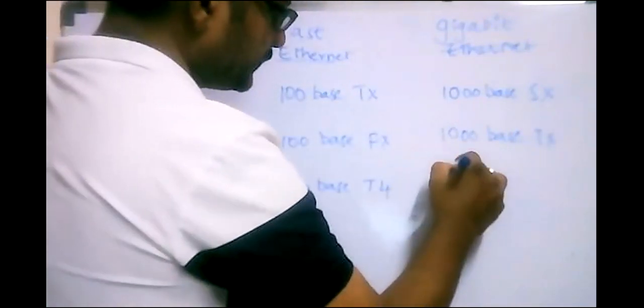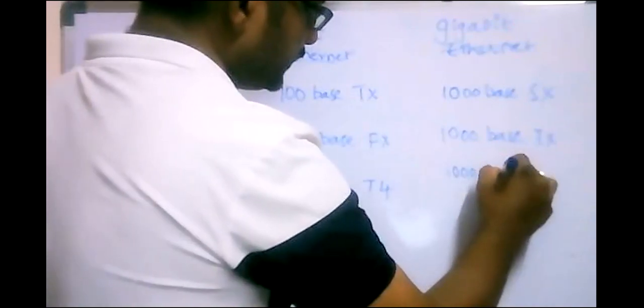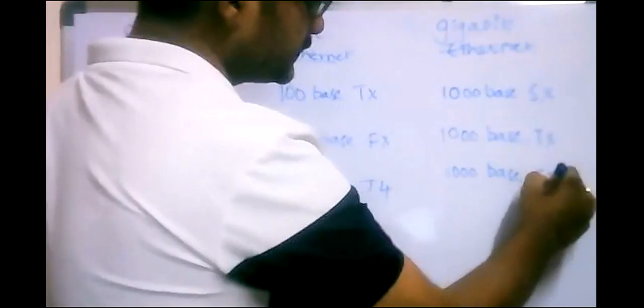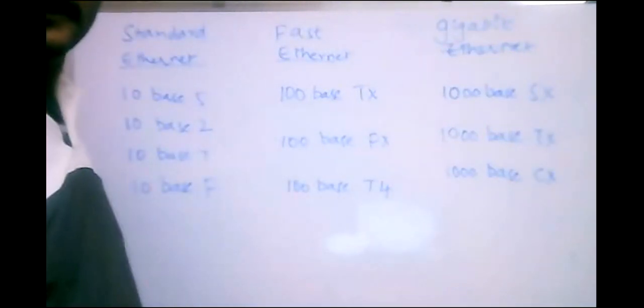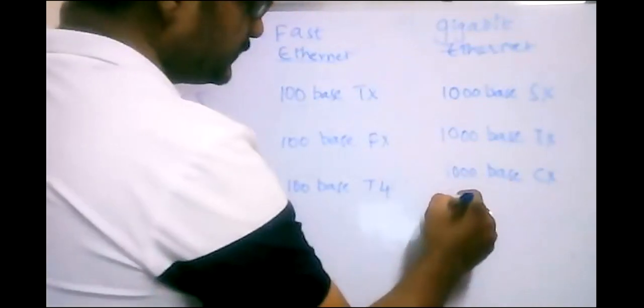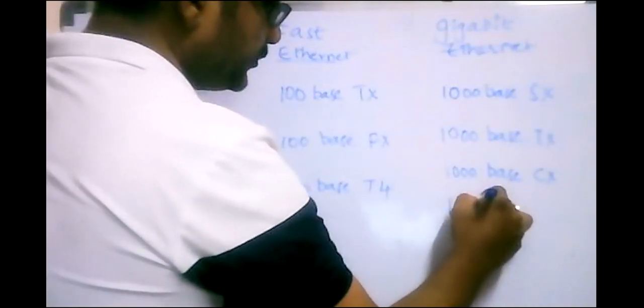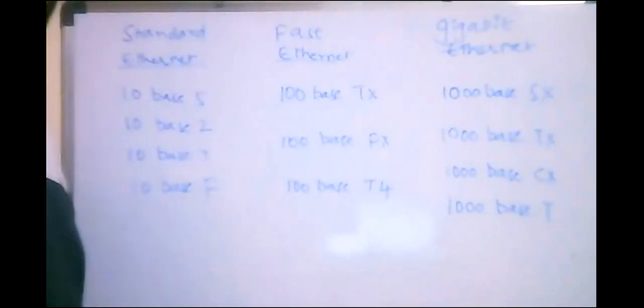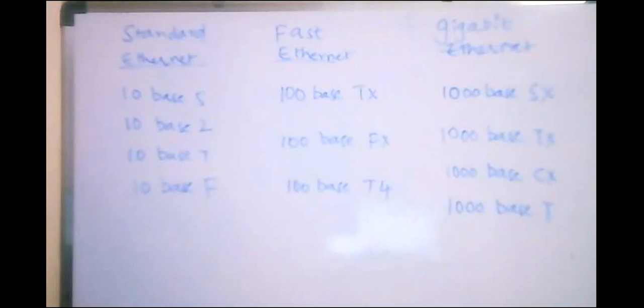Next one, 1000BaseCX. Next, last one, 1000BaseT. So these are the different variants which are available according to different standards of Ethernet.